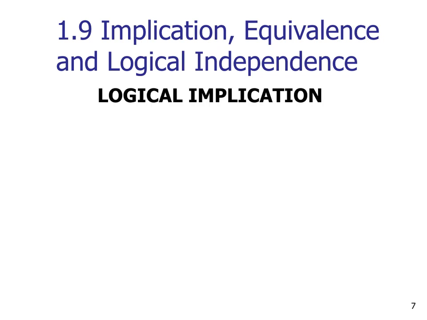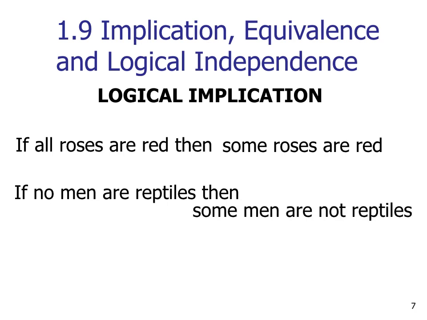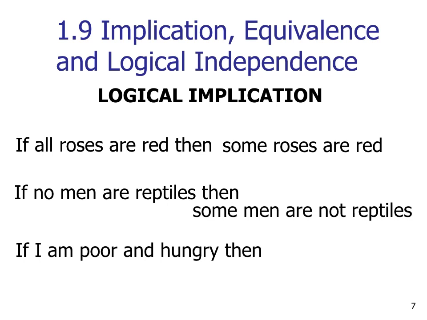Now just some general logical implication. If all roses are red, then some roses are red. If no men are reptiles, then some men are not reptiles. If I am poor and hungry, then I am poor. It also implies I am hungry. So hopefully you are beginning to understand how logical implication works.